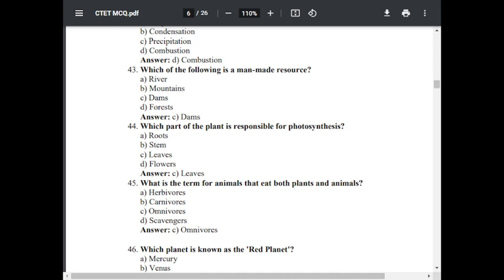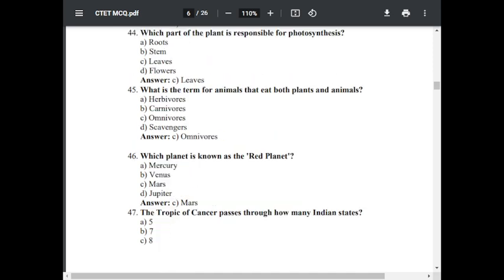Question number 45. What is the term for animals that eat both plants and animals? Option A, herbivores. Option B, carnivores. Option C, omnivores. Option D, scavengers. The correct answer is omnivores.